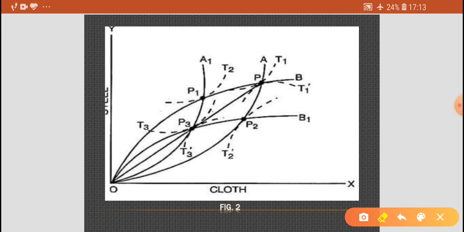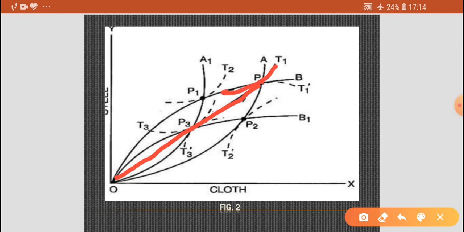In figure 2, OA and OB are the free trade offer curves of countries A and B respectively. I'm showing you, this is the OA and this is the OB. P is the point of exchange. See here, this P is the point of exchange. And the terms of trade for the home country A are measured by the slope of line OP. This is the line OP. This point lies on the trade indifference curves T1 and T1 dash.